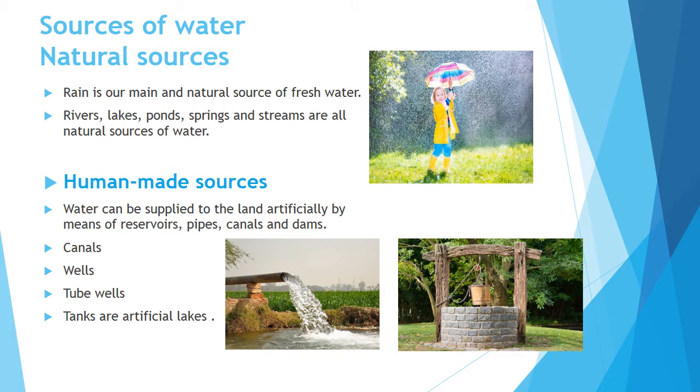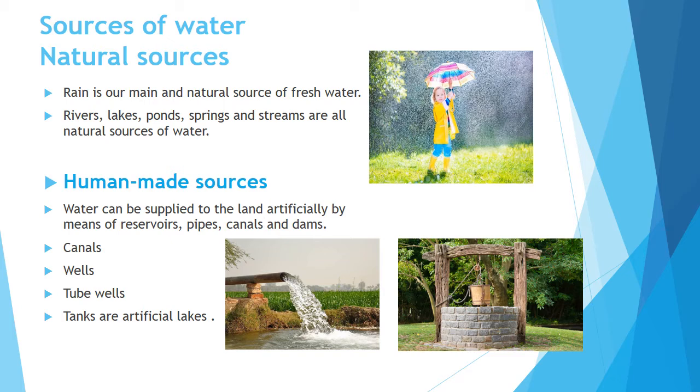Then, human-made sources. Water can be supplied to the land artificially by means of reservoirs. Artificially means made by humans. Reservoirs means artificial lakes, pipes, canals, and dams. So, water can be supplied to the land through these pipes, canals, dams, and reservoirs. Canals are artificial channels or waterways built to divert water from the rivers to agricultural fields. So, for agriculture purposes, humans made waterways to divert water from the rivers to agricultural fields.